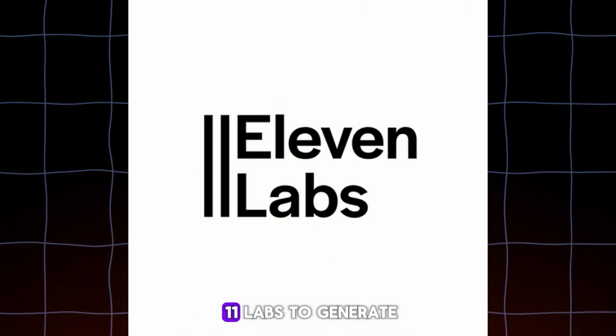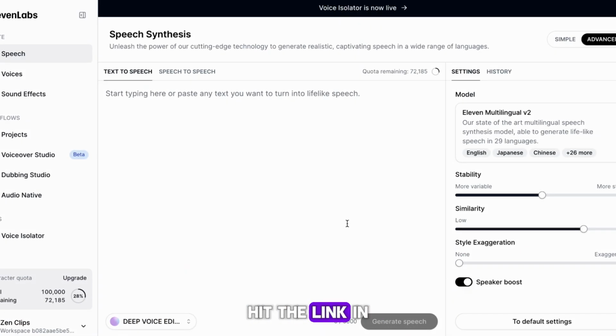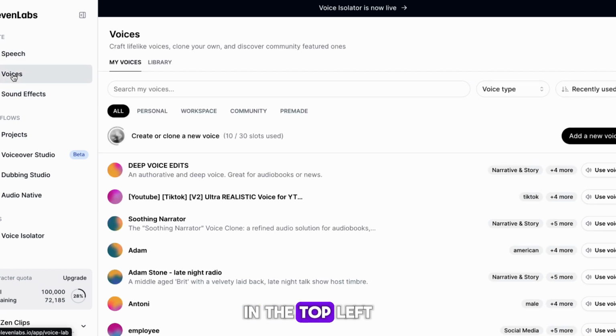We're going to use Elevenlabs to generate our voiceover. Hit the link in the Google Doc, and you should be met with this page. The first thing that we need to do is hit Voices in the top left. On the next page, hit Library.